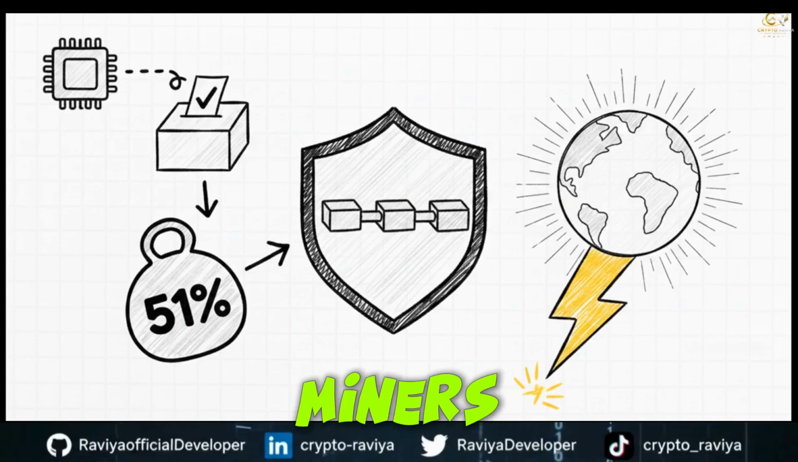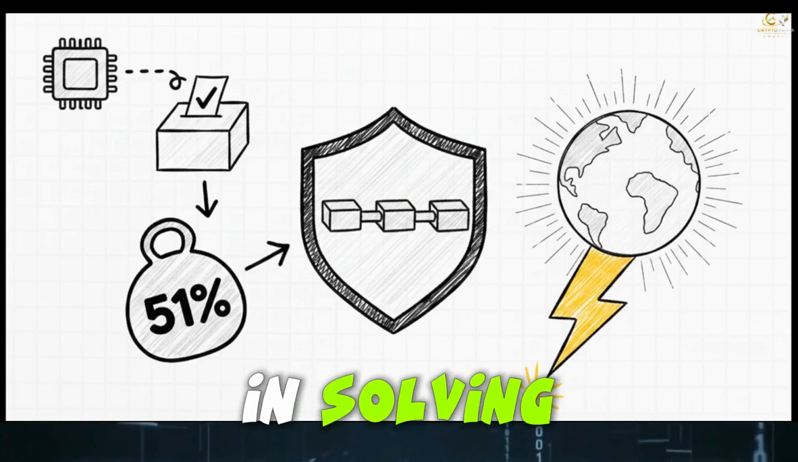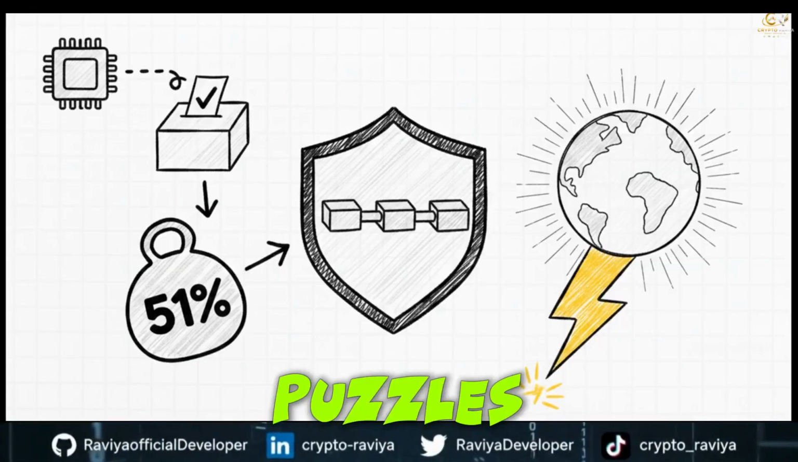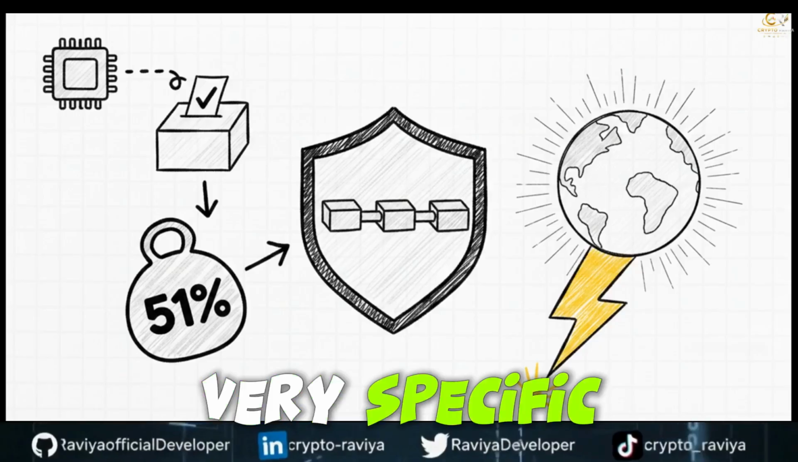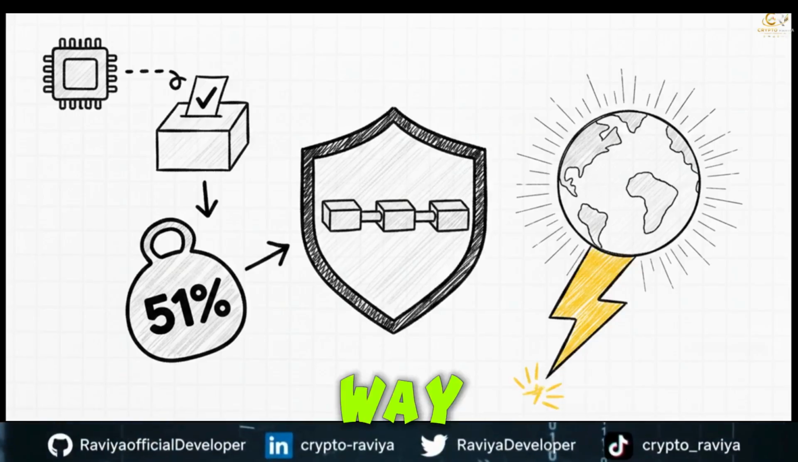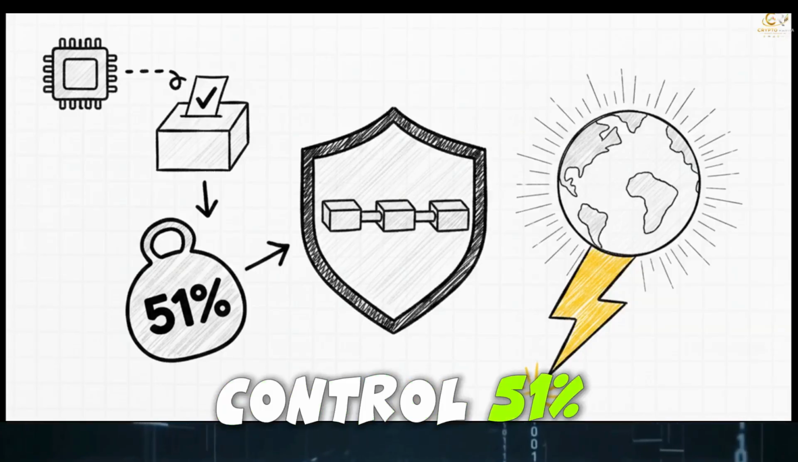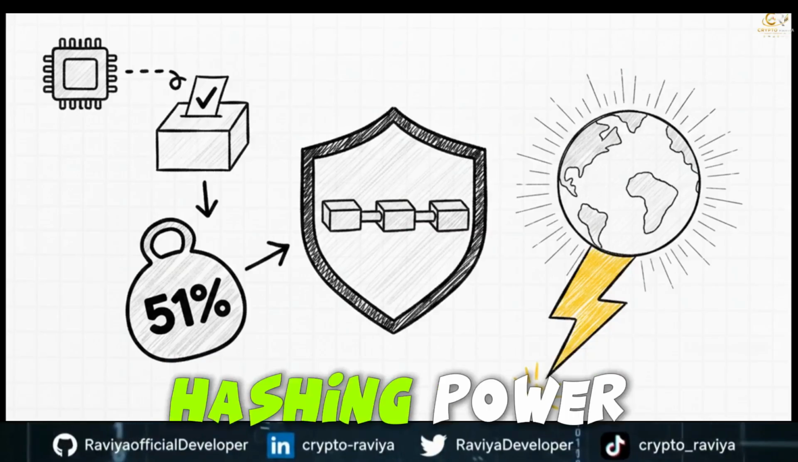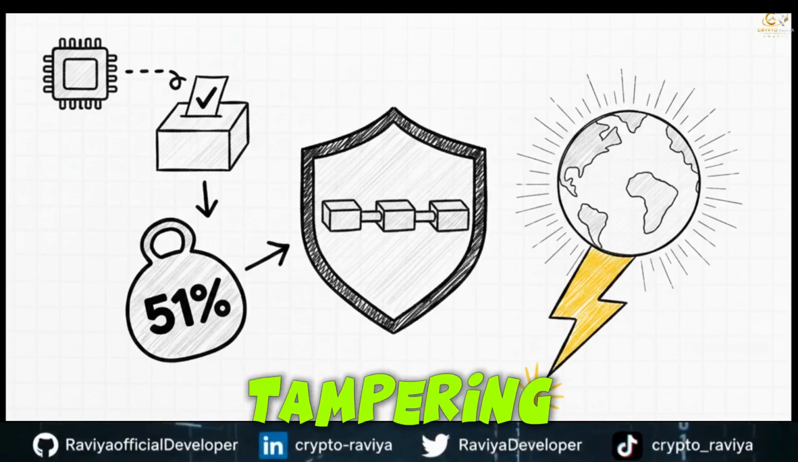Nodes, or miners, use specialized hardware like ASICs or GPUs to compete in solving cryptographic hashing puzzles. For Bitcoin, that's SHA-256. They're hunting for a very specific target variable called a nonce. Because it's designed this way, rewriting the history of the blockchain would require an attacker to control 51% of the total network's hashing power. It makes the network virtually immune to censorship and tampering.